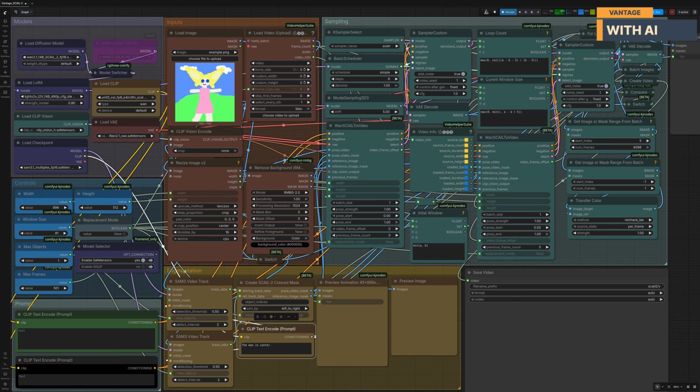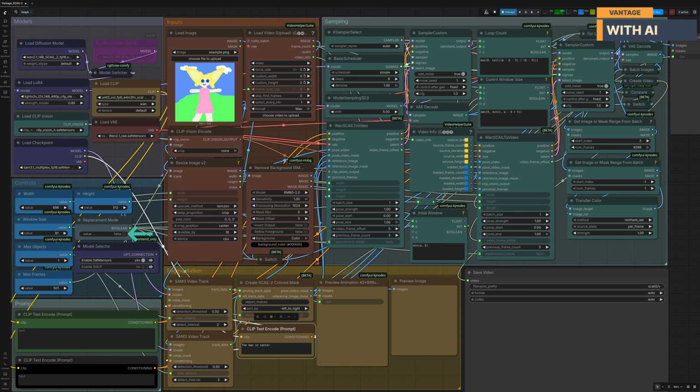Once all of the required models have been downloaded, we can start exploring the workflow itself. The first section is the Models section. This is where all of the required models are loaded, including SCAIL-2, the text encoder, ClipVision, VAE, and any additional components used by the workflow. Next is the Control section. Here we define the width and height of the generated video, along with the window size used for each sampling loop when generating longer videos.